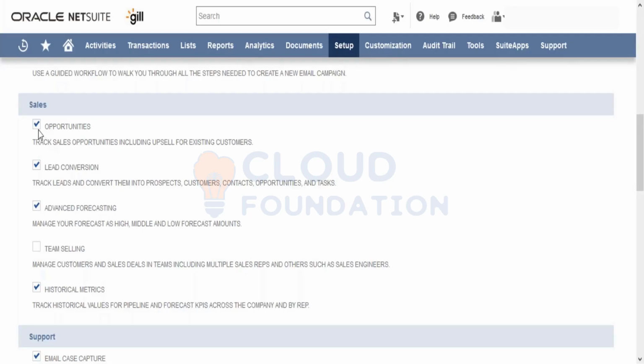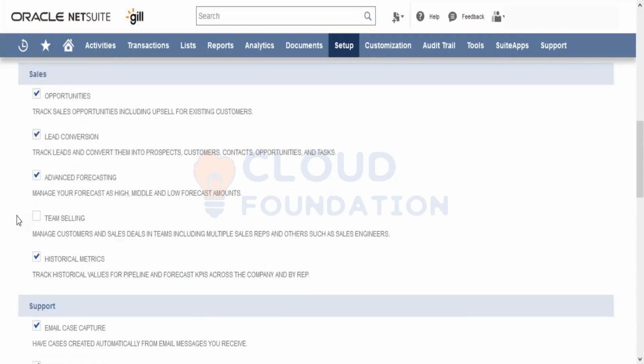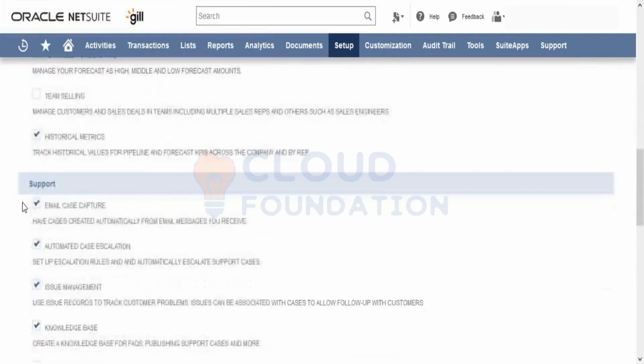In case we want to use opportunities, we can check the checkboxes. Whether we want to use lead conversion, a lead can be entered into NetSuite, which will get converted into a prospect and then the customer. In case you want to use that, we can use that. Similarly, in case you want to use forecasting, we can do that.